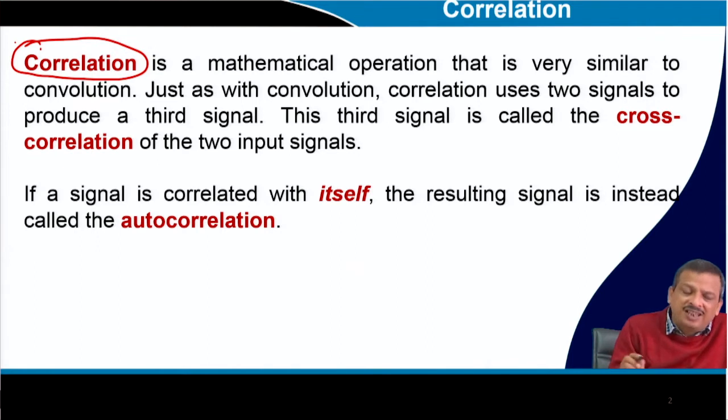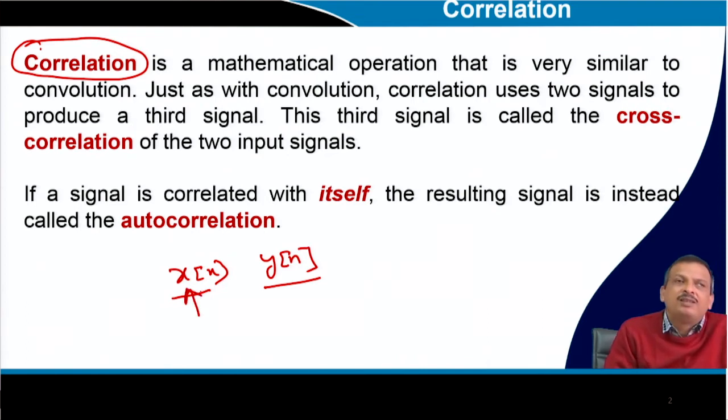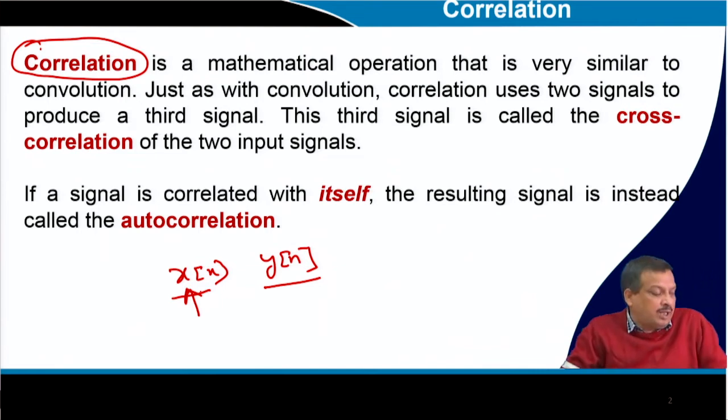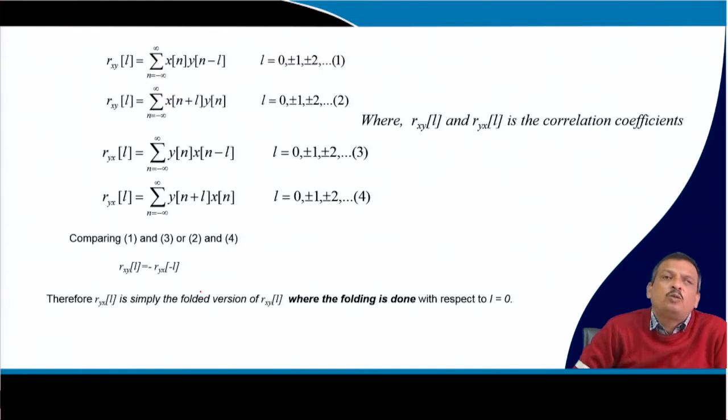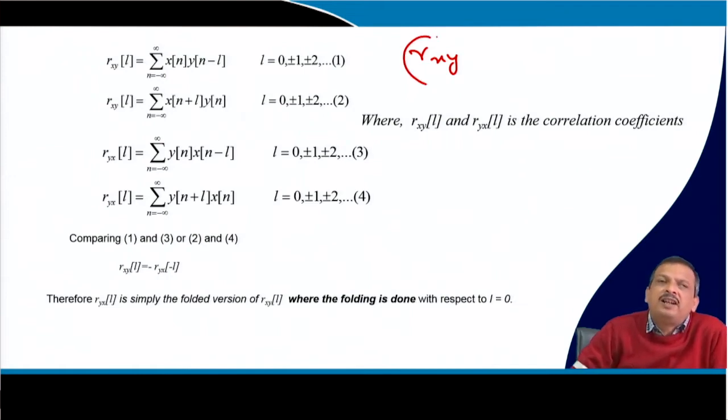Suppose one signal is x of n and another signal is y of n. When I talk about the similarity between the two signals, it is called cross correlation. When I talk about the similarity of a signal with itself, it is called autocorrelation. So let us define it mathematically. Rxy is the measurement of the similarity between the two signals x and y.